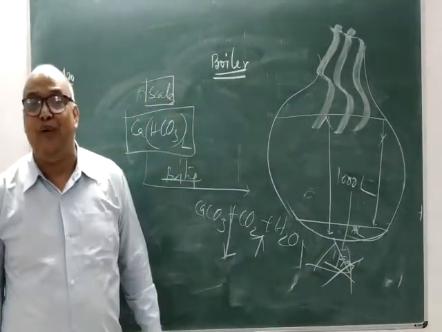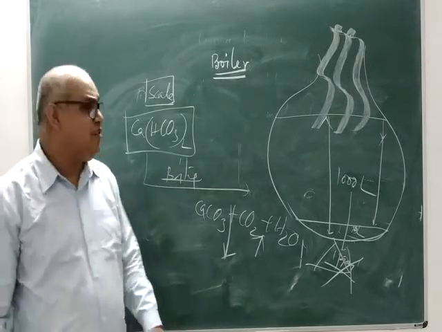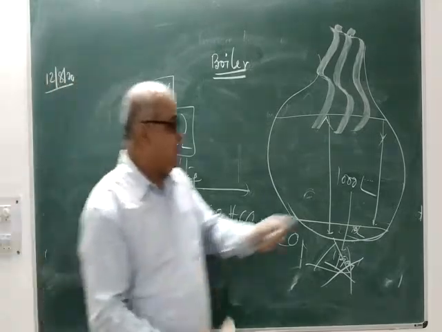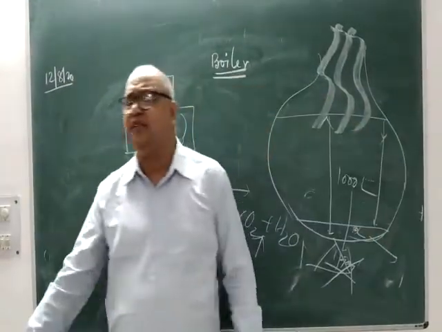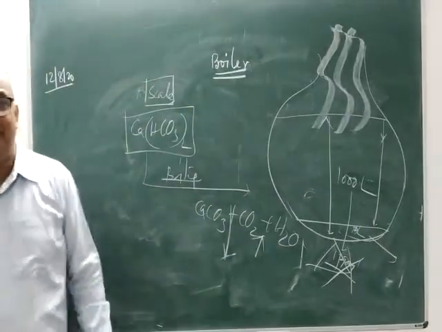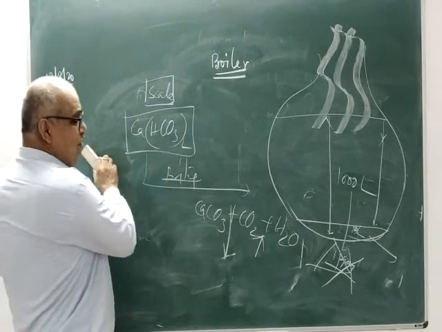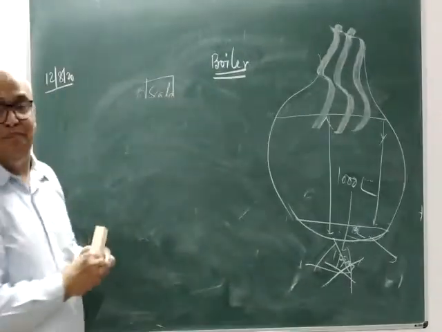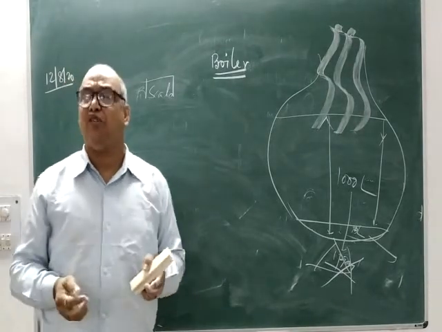Now if anybody asks you, initially the hardness of water you took for your boiler was 1 ppm. Now when the volume is reduced to 10 liters, what will be the hardness of this 10 liters of water? You know, concentration is inversely proportional to volume.